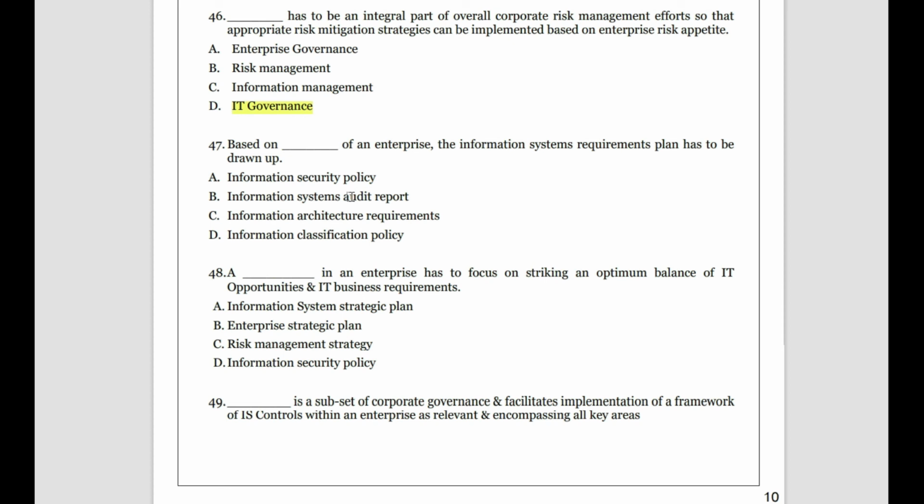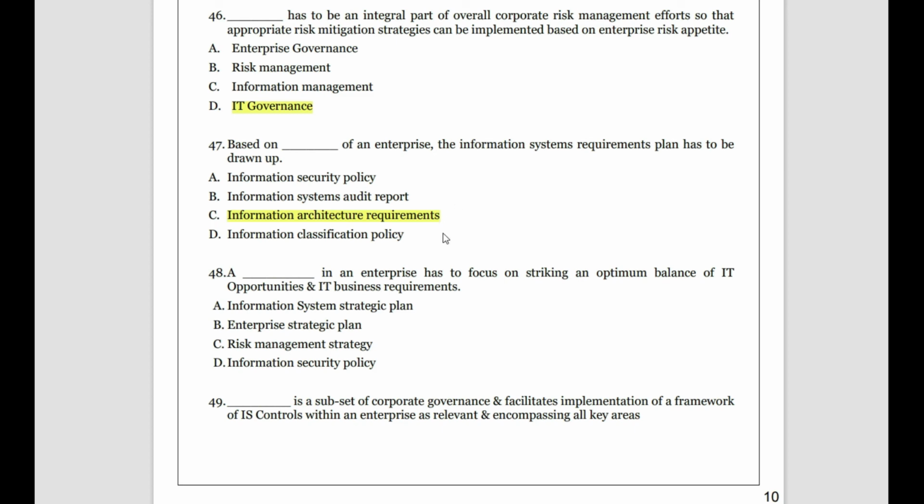We draw the requirement plan of the IT depending upon the architecture. Architecture is where the system person will classify what the organization is all about, what the process flow is, what systems are needed. So depending upon the architecture, we define the information system requirement plan. So what is the answer? The information system requirement plan has to be drawn based upon the information architecture requirement of the enterprise.